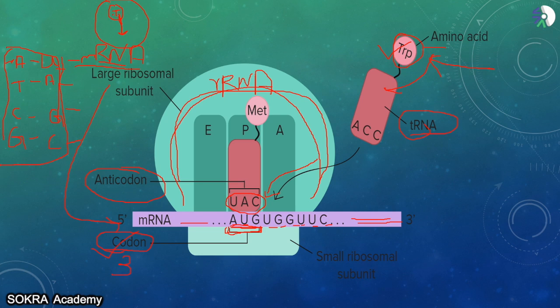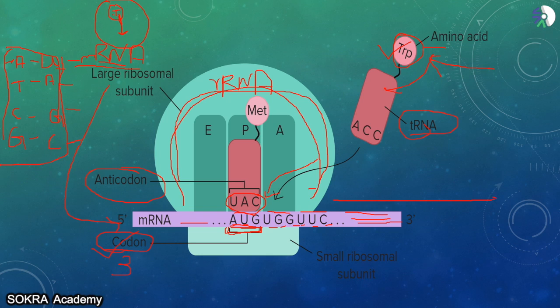So this tRNA will bring the anticodon and the codon on the mRNA will fuse together. And it will keep on going. That means this ribosome, first when it copies this 3-letter codon, it will go on to the next codon, and the next, and similarly it will keep going ahead on this messenger.